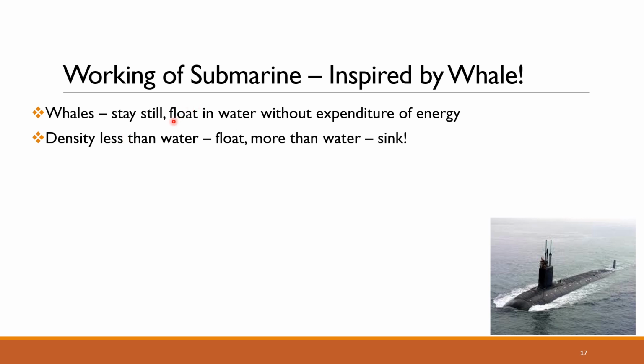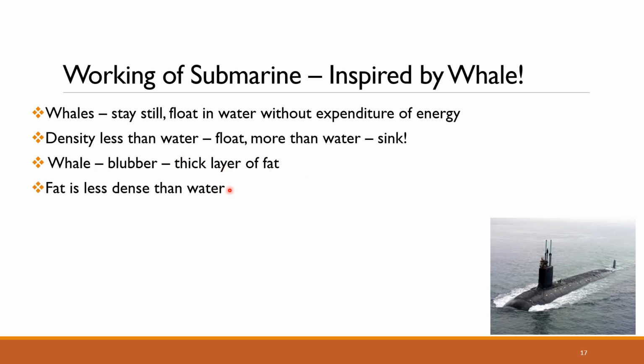So the concept behind this is density. Objects which have density less than that of water tend to float on the surface of the water, and those which have density more than the water tend to sink. Whales have blubber, which is basically a very thick layer of fat present under the belly of the whale. The density of fat is much lesser than water, and because of this, the whale can easily float on the surface of water.